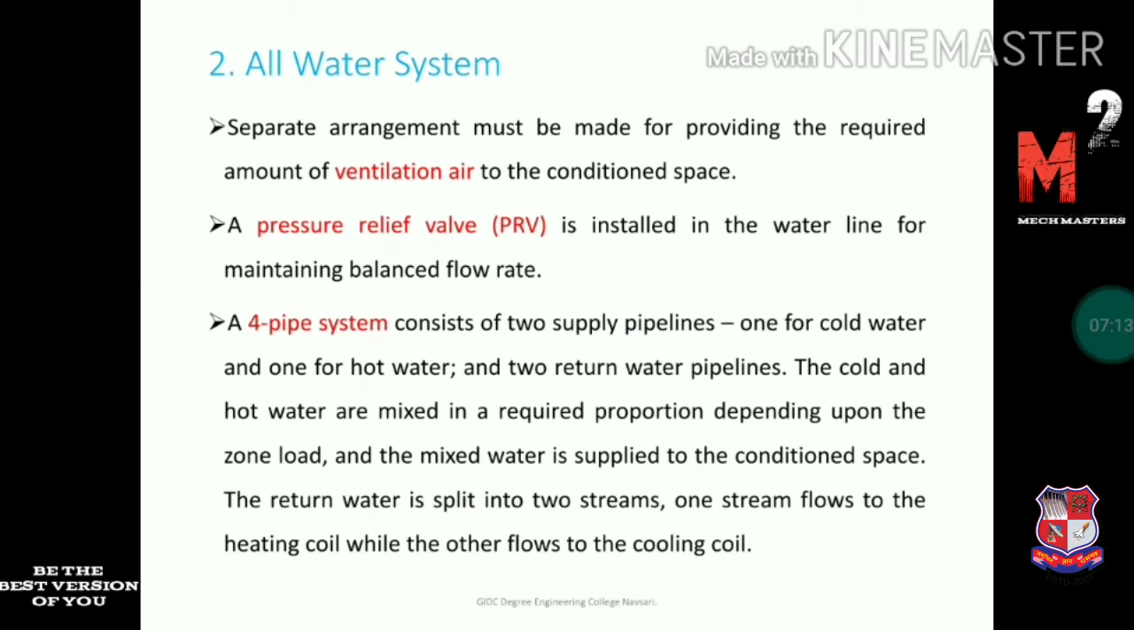The return water is split into two streams. One stream flows to the heating coil while the other flows to the cooling coil. So in one pipe we pass the cold water, in another pipe we pass the hot water. According to the different temperatures, we mix the hot water and cold water in different proportions to achieve the required temperature in different zones. So by using the four pipe system, we achieve simultaneous heating or cooling in different zones.